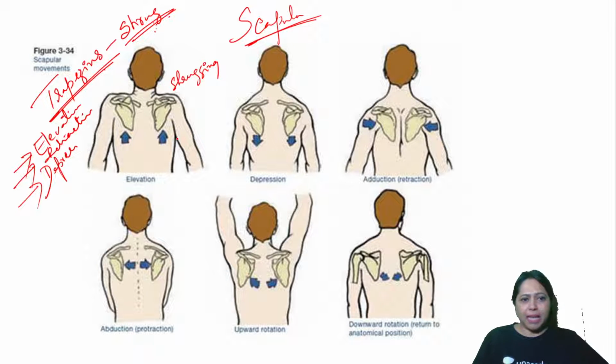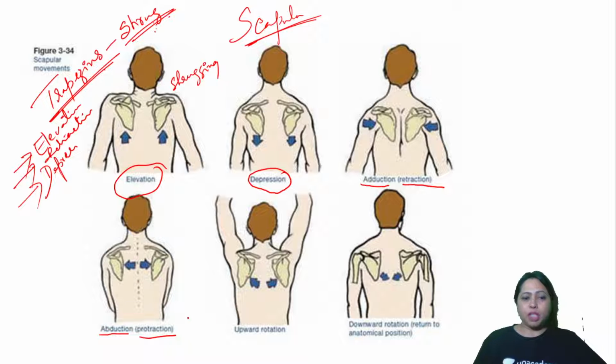So here is elevation. Shrugging helps in elevation of the scapula. Then we have depression of the scapula. Then we have adduction, which is also called retraction. Then we have abduction, which is also called protraction of the scapula.